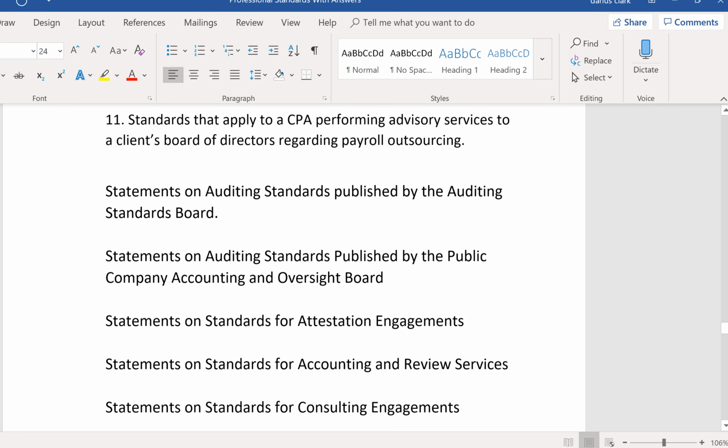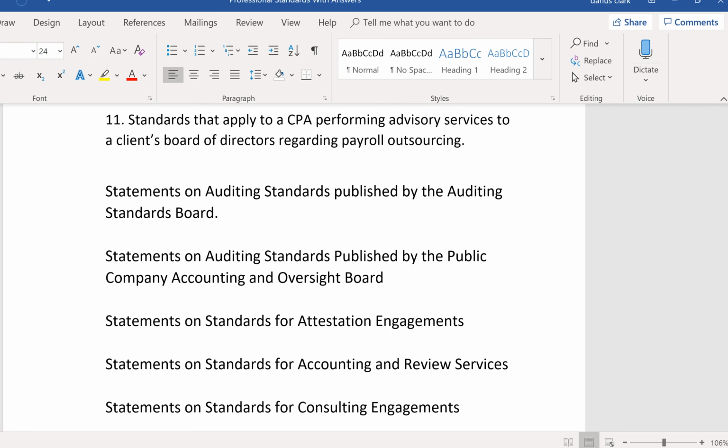Number 11, standards that apply to a CPA performing advisory services to a client's board of directors regarding payroll outsourcing. So what are we doing here? We are advising the board of directors of a client if they should outsource their payroll or not. Well, it's just advisory services. We're just giving them advice on what we know about payroll outsourcing. This sounds like it's not auditing, it's not tax, so it's got to be consulting, because when you see advisory services, we're just giving them advice.